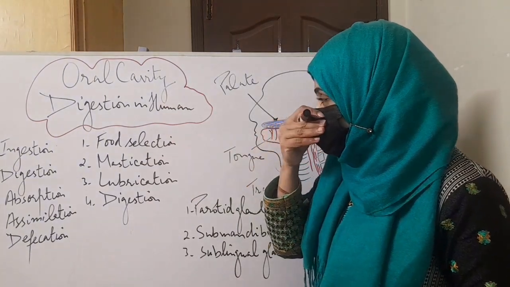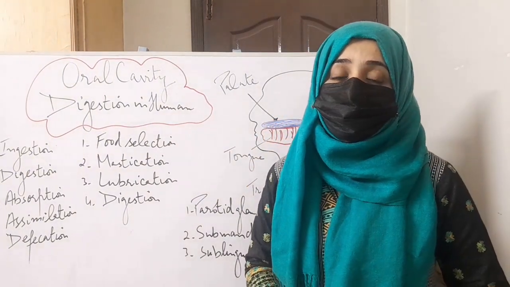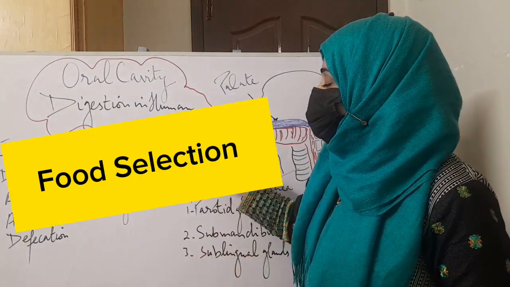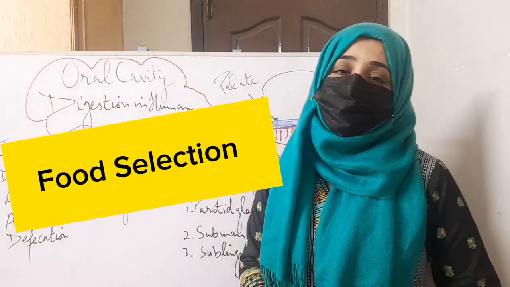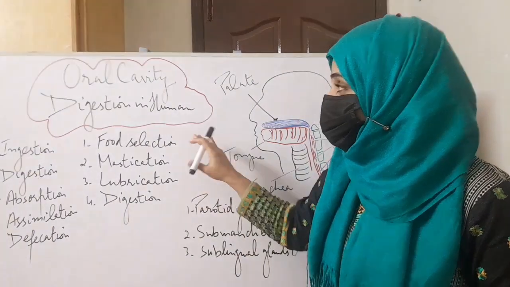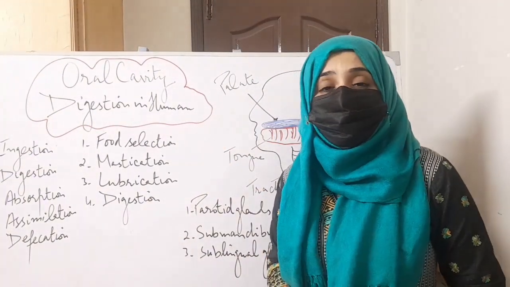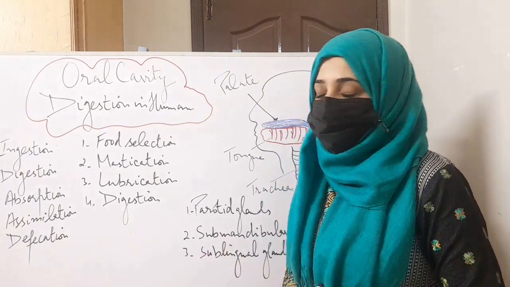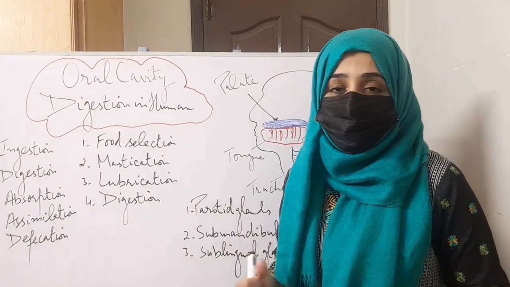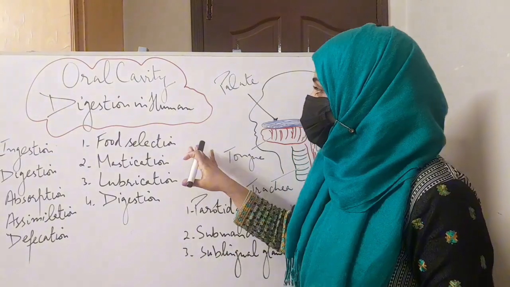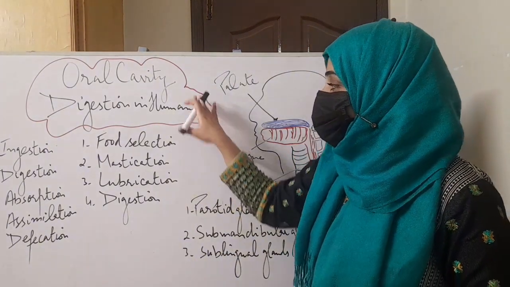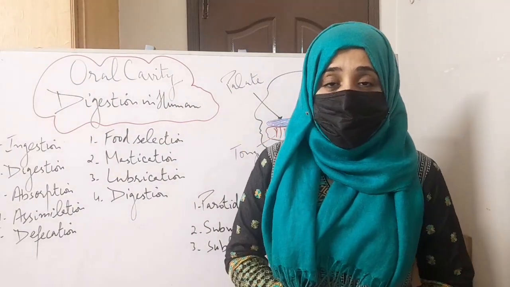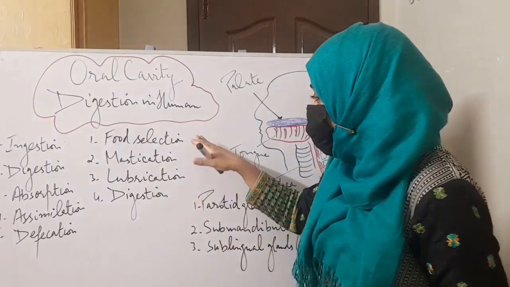The oral cavity helps in digestion in many ways, in different steps. The first step is food selection. The first function of the oral cavity is the selection of food. Food is selected by taste, or it is felt when we take or ingest the food. So the first function of the oral cavity is food selection. The senses of smell and vision also play an important role in the selection of food.